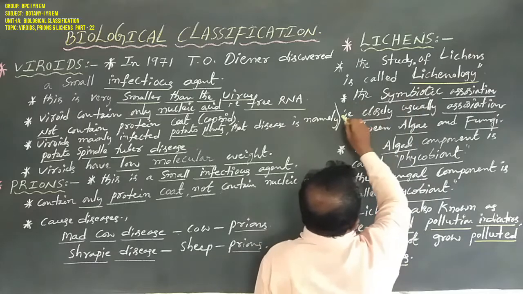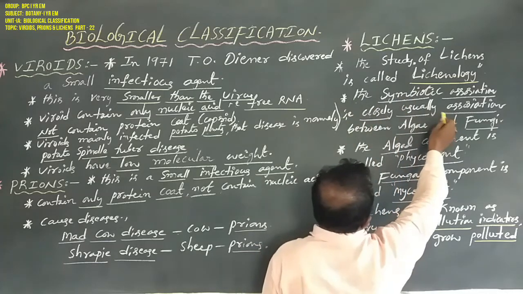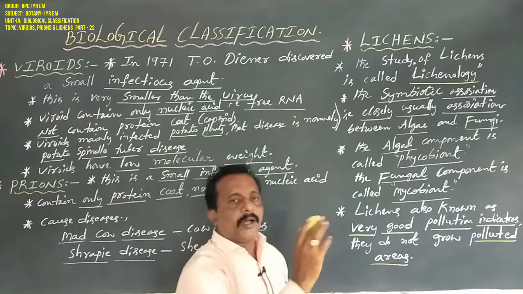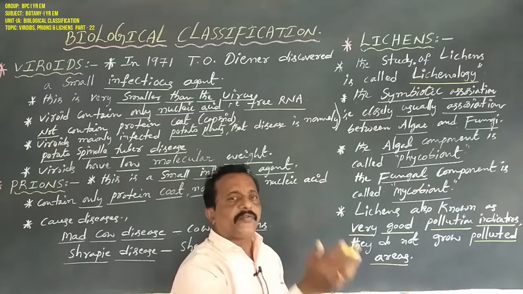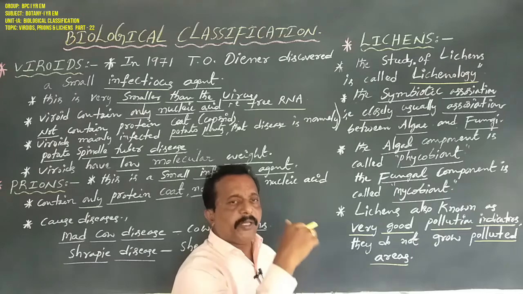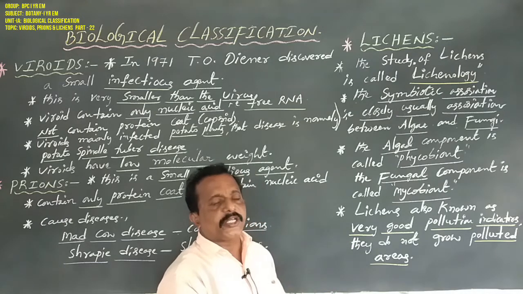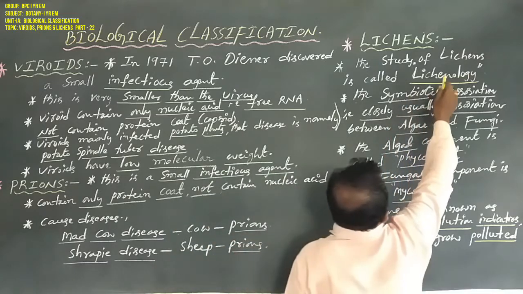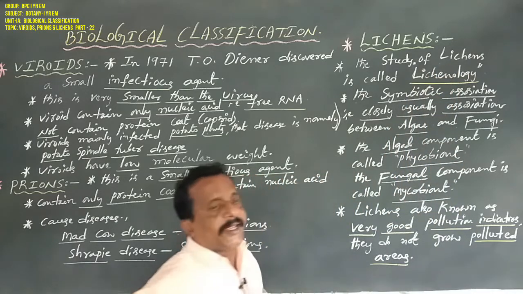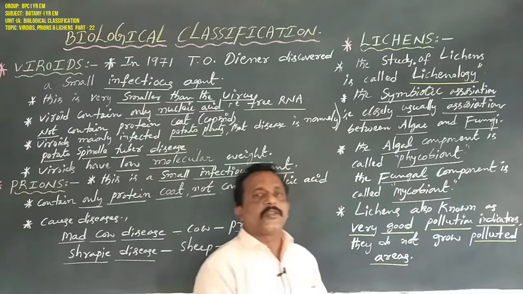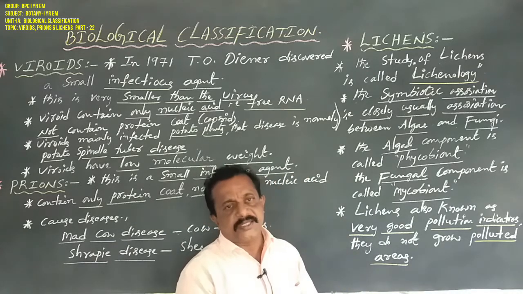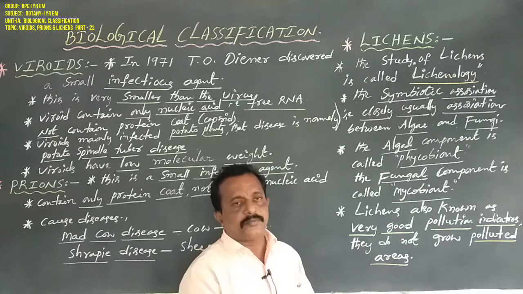It is a symbiotic association, usually a close association between algae and fungi. One algal organism and one fungal organism closely associate and make one new organism, which is known as lichen. Lichen is a new organism, and it is similar to a plant organism.